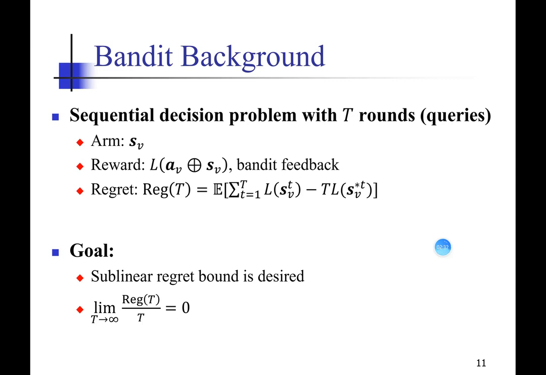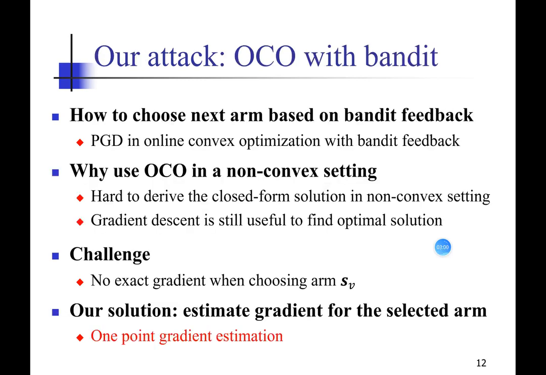To solve the problem, we use some logic from multi-armed bandits, which is a sequential decision problem. We have rewards with bandit feedback. We define regret as the cumulative loss minus the optimal loss, known only in hindsight. We want the time average of the regret to approach 0 as time approaches infinity. So our attack can be regarded as OCO, online convex optimization with bandit feedback.